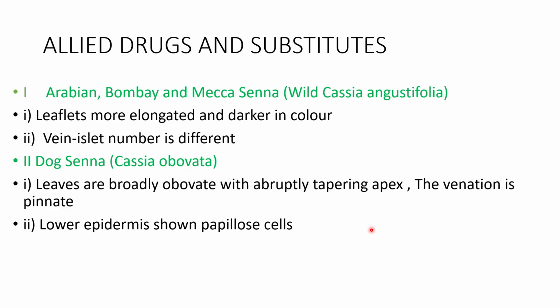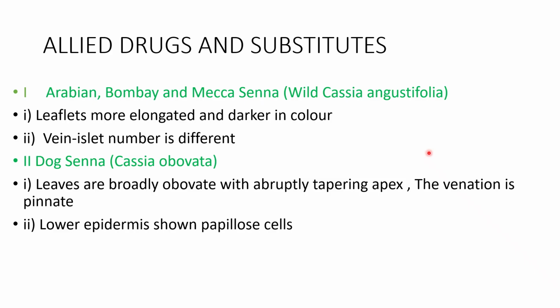Next are allied drugs and substituents. The first one is Arabian, Bombay and Mecca Senna. Its biological source is mainly wild Cassia angustifolia. Its specifications: the leaflets are more elongated and darker in color. Also, the vein islet number is different.